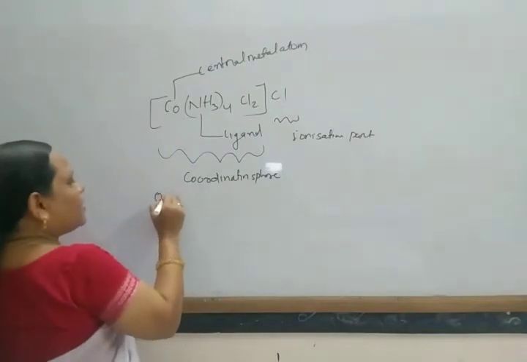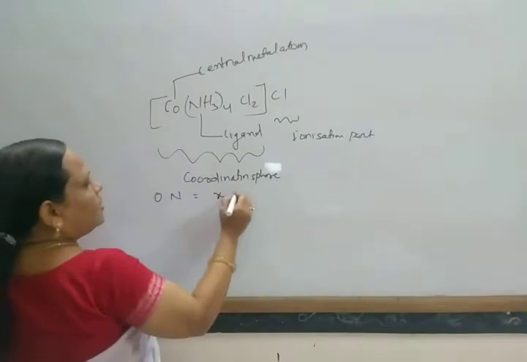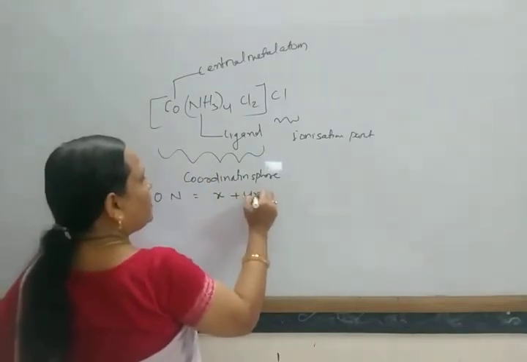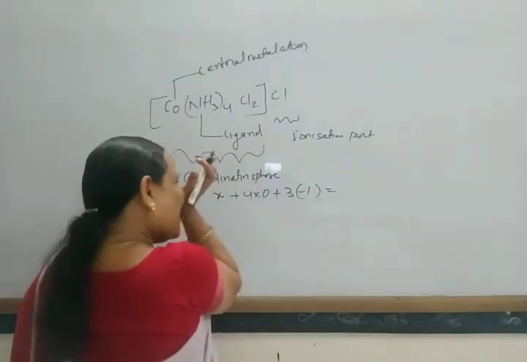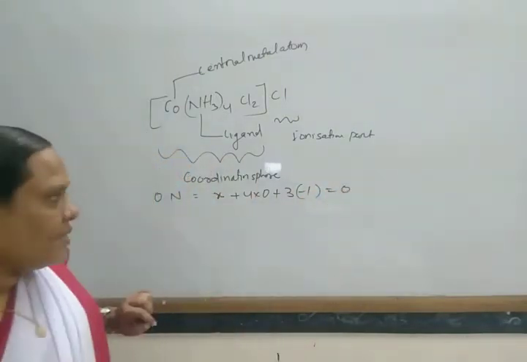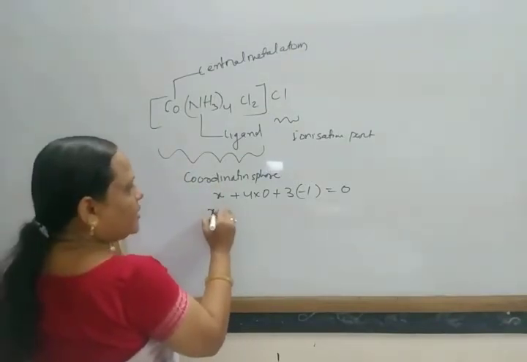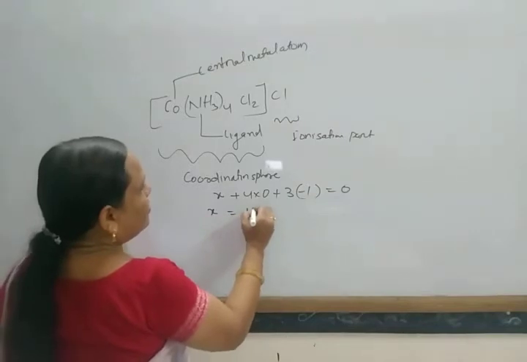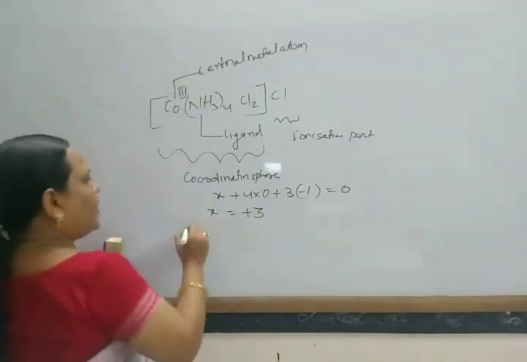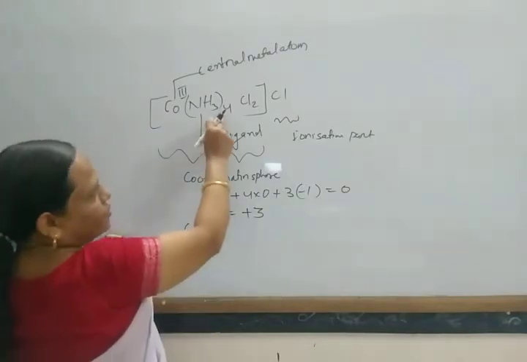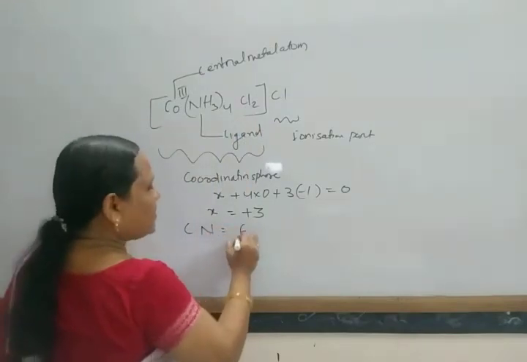Here the oxidation number: suppose it is X, then X plus 4 into 0 plus 3 into minus 1 equals 0. In this way, X equals plus 3. The oxidation number is plus 3, and here the coordination number: 4 ammonia and 2 chlorine, so the coordination number is 6.